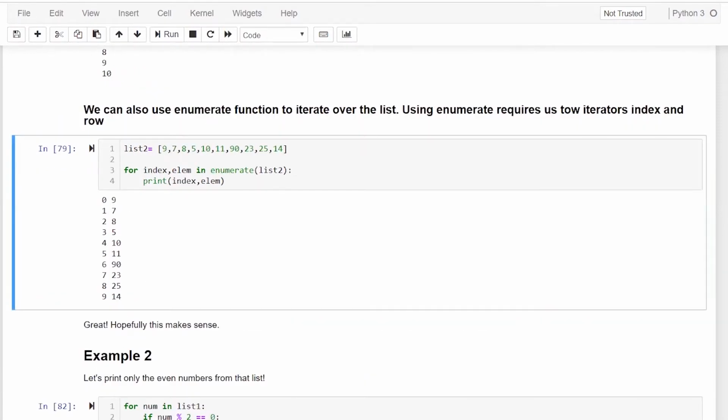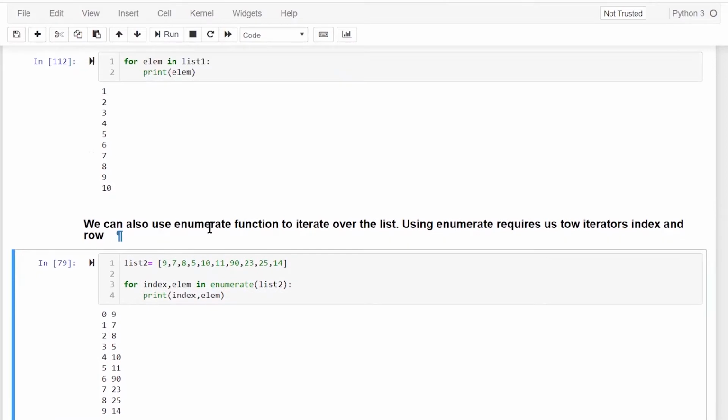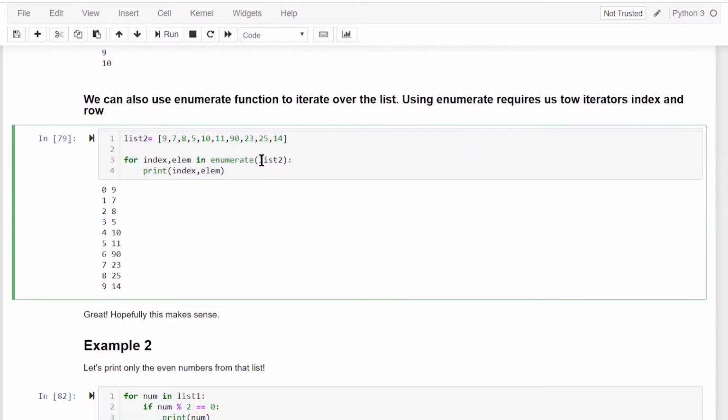We can also use the enumerate function to iterate over a list. As you know, a list takes into account the sequence of elements, so it has the index and the element at that index. For example, I have a list 2 here, which is a random sequence of integers.